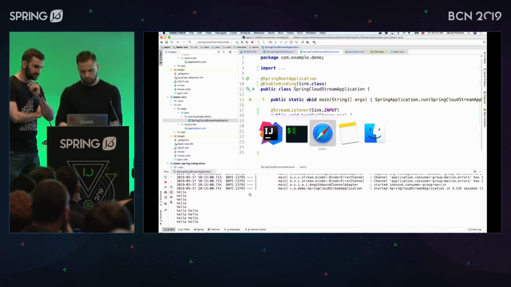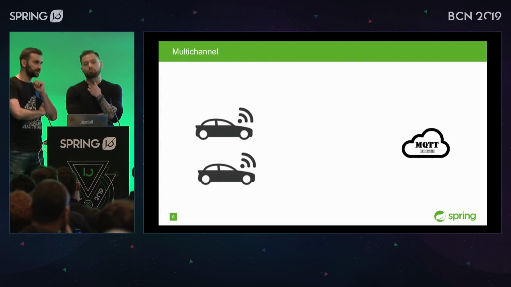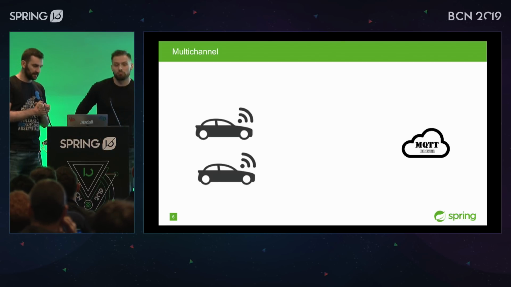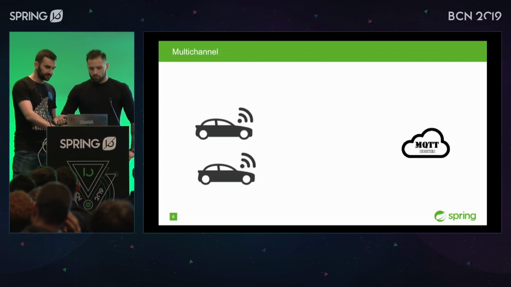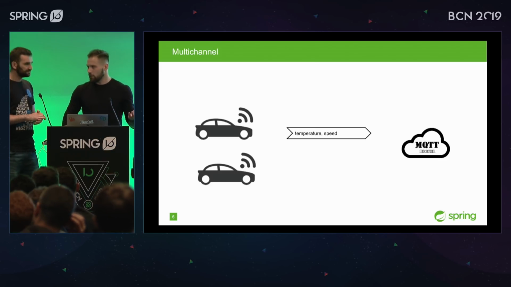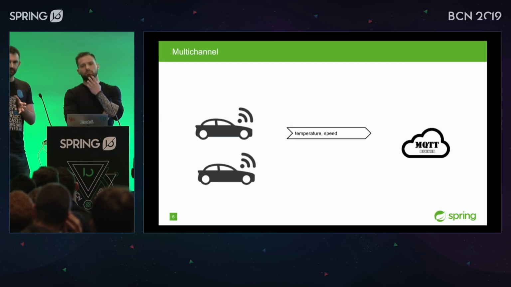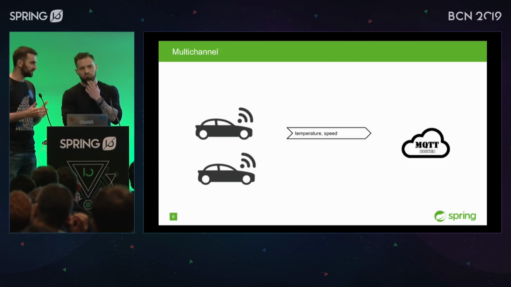But I would like you to see our architecture in a different way, because we have those cars, right? And those cars emit different types of metrics. Some of them are periodic, like temperature, speed, right? Every 5 seconds or something like this. And if we have information about current temperature, if we lose it and we get it in 10 seconds, that's not a problem. It's no big deal.